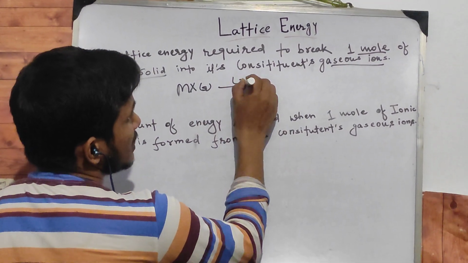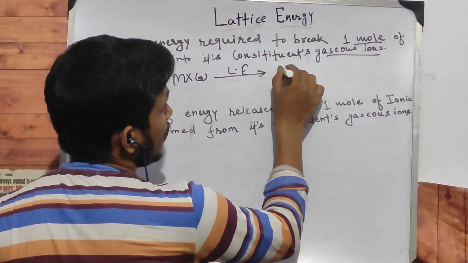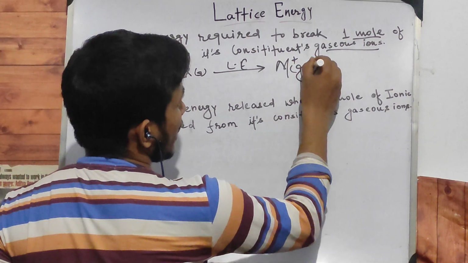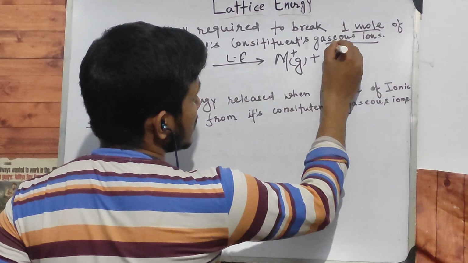It requires lattice energy, and formation of what? M+ in gaseous state and X- in gaseous state.